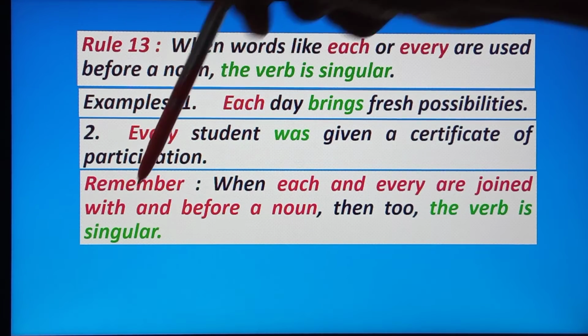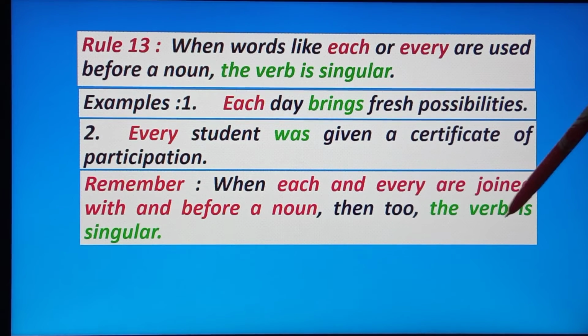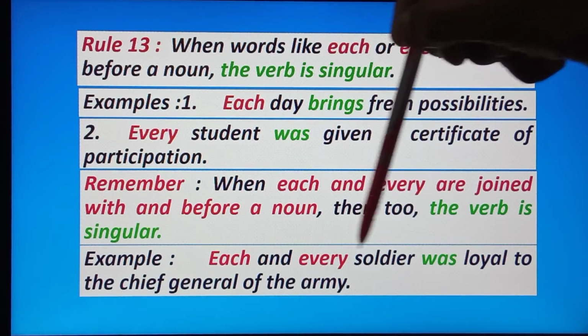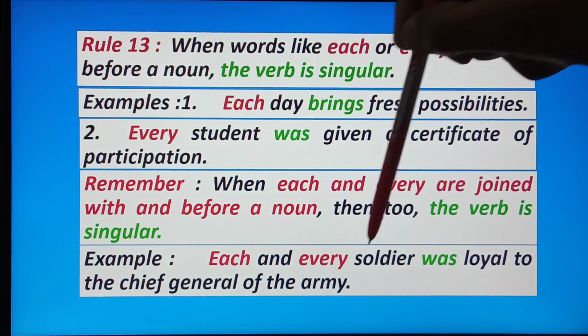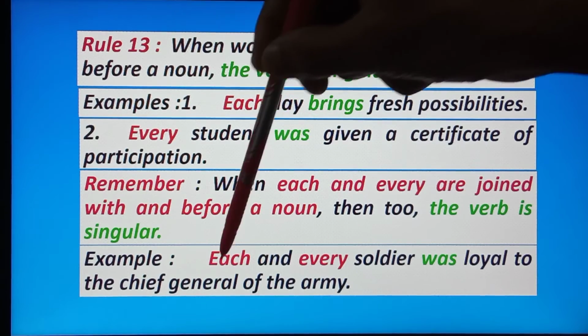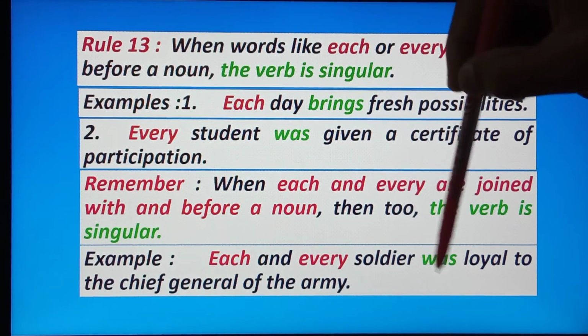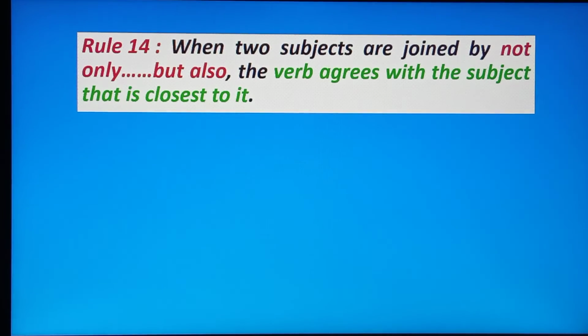the verb is singular. If in a sentence each and every are together, joined, and before a noun, then the verb is also what? Singular. Okay, now see the example. Each and every soldier was loyal to the chief general of the army. Here the soldier is what? Noun, and before the noun what are we using? Each and every. So the verb is what? Singular verb. We are using was.